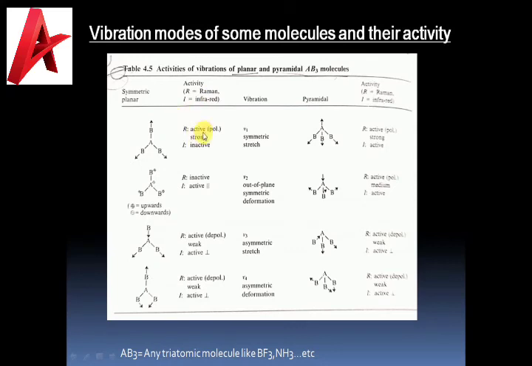Here Raman is active, infrared inactive. Here also, in the same way. And for the same molecule, it was told Raman inactive, infrared active, and vice versa. And in the pyramidal case, you can see here their activities also. Any such molecules you can take, like BF3, NH3, etc.